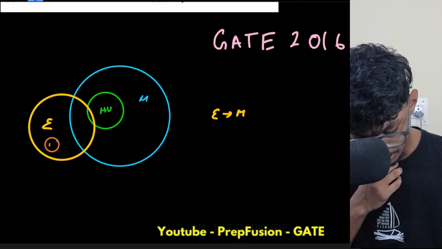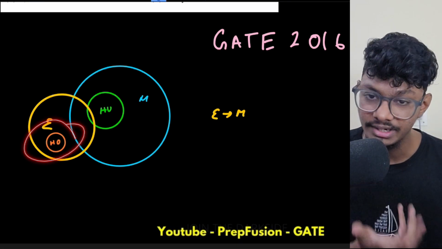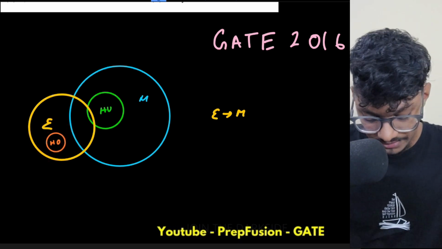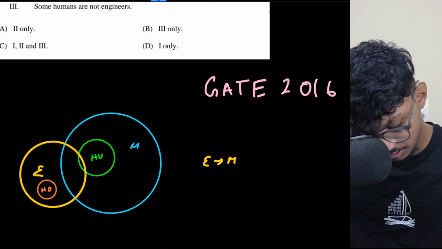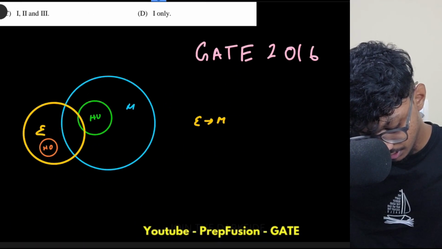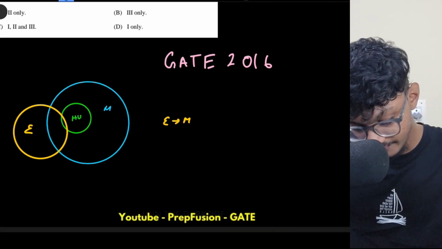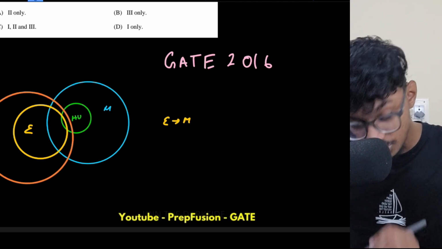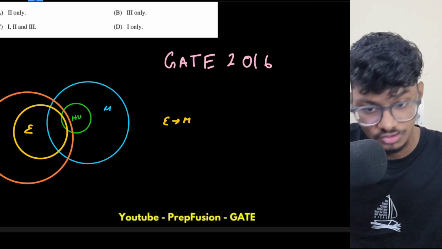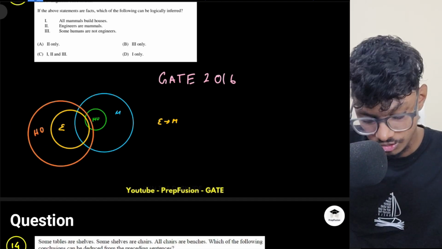All engineers build houses. So the diagram will be something like this. If all engineers build houses, that means whatever engineers I have, all of them will be included in this houses block. Why? Because all engineers build houses. So all engineers are included in the houses circle in the Venn diagram. I hope you understand this portion.